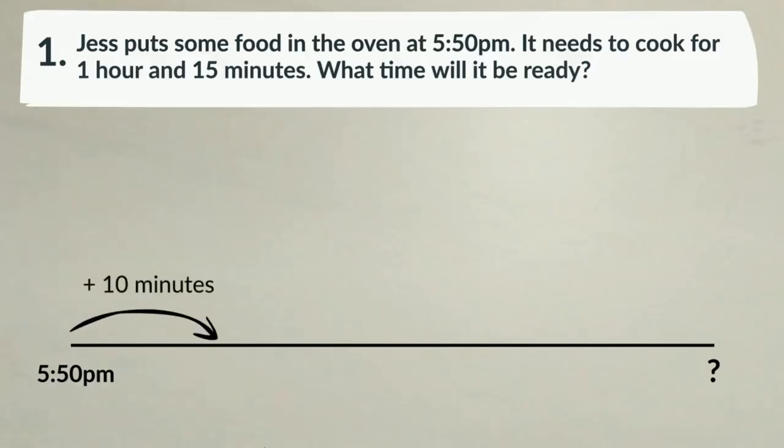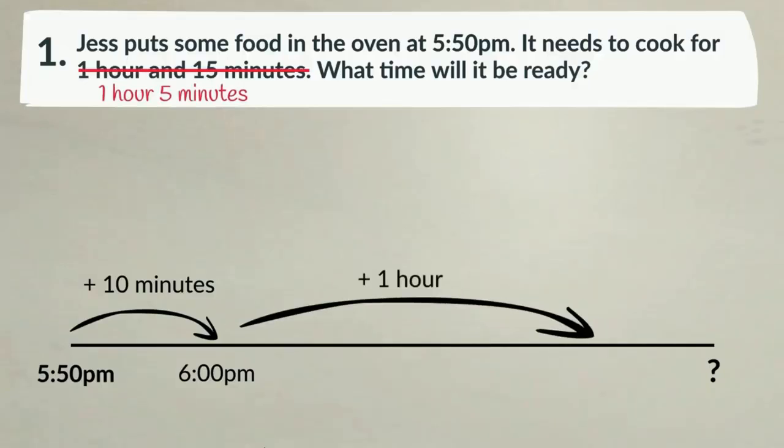So 5:50 plus 10 minutes will get 6, exactly 6. Next, 1 hour, so make it a whole, without the minutes. 5:50 p.m. becomes 6 p.m. Now the remaining time is 1 hour 5 minutes.